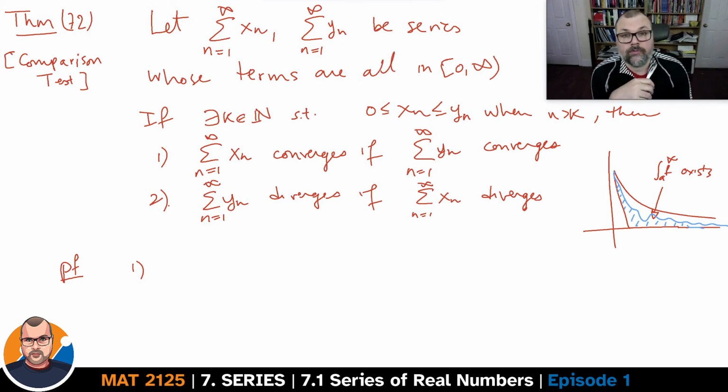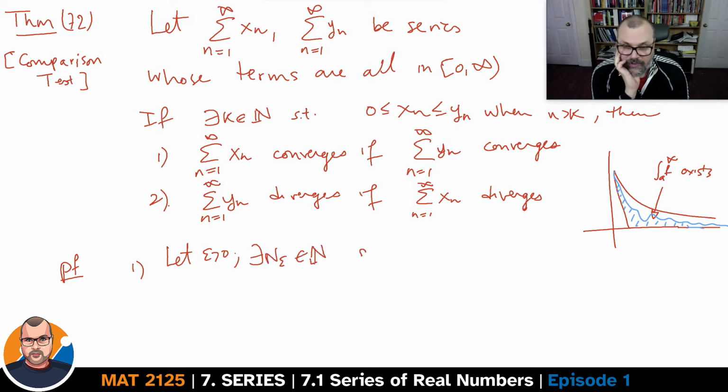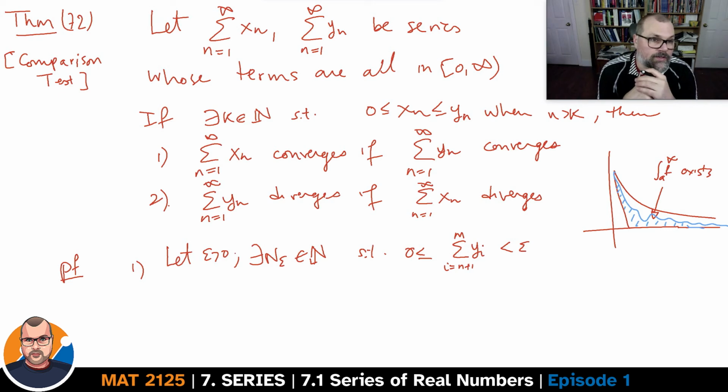So what do we do? What we have at our disposal is the definition of a convergent sequence. If epsilon is some arbitrary positive value, we know that there exists an n epsilon such that the sum from the n plus 1 term all the way up to the mth term will be smaller than epsilon and greater than 0 whenever m is greater than n, which is greater than n epsilon.